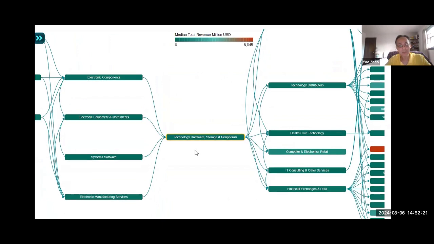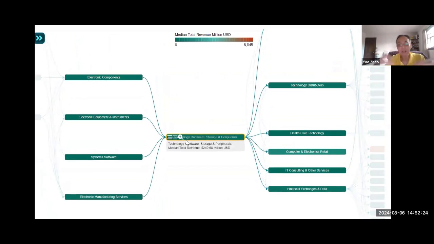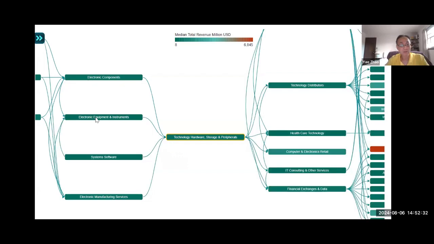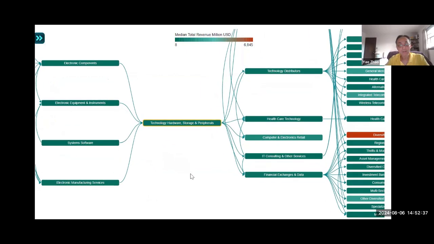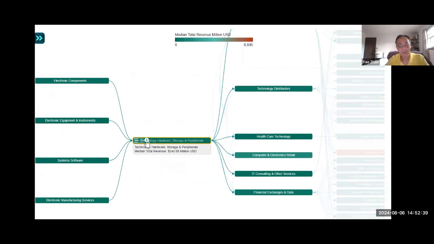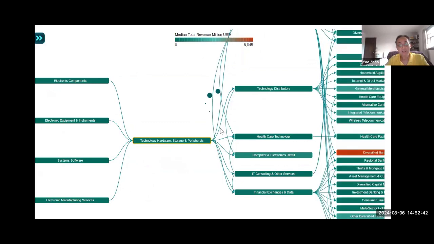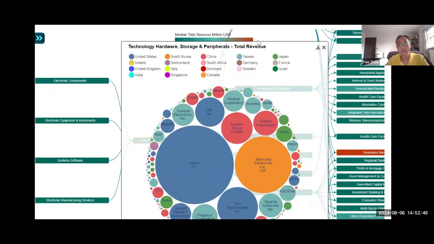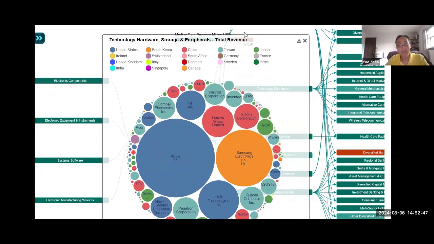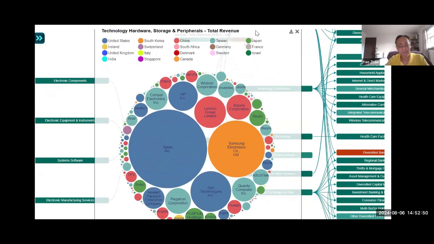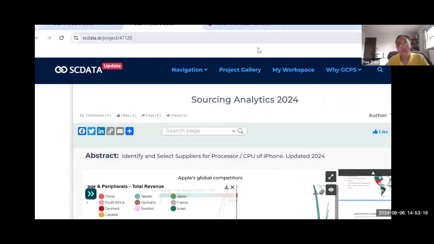Now this is the supply chain. So this is the value chain actually for all these industries, right? Technology hardware, you can see electronic components, electronic equipment, and system software and so on, right? And if you want to see what's inside each of these industries, you just click on the plus sign, and it's going to tell you all these companies, right, from different countries, right? Now, I think different countries are marked by different colors and so on. Let me just minimize this.